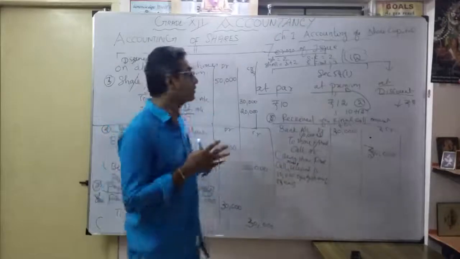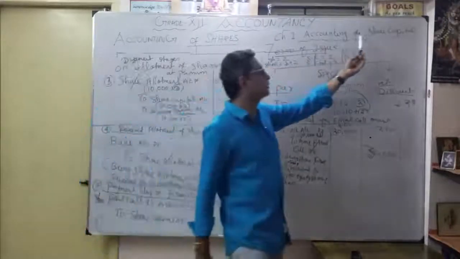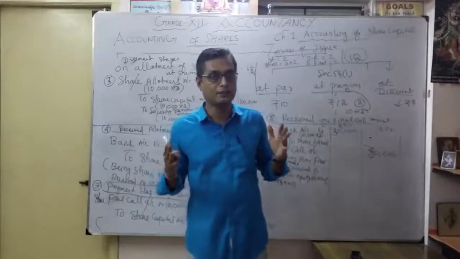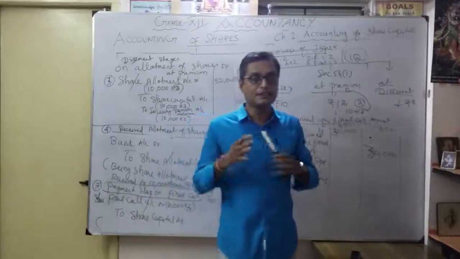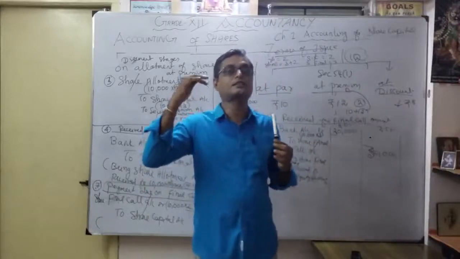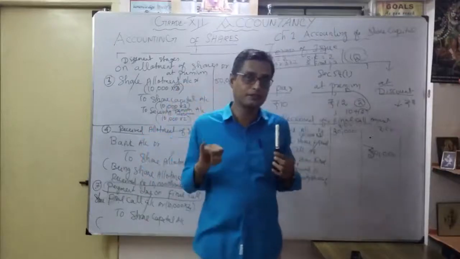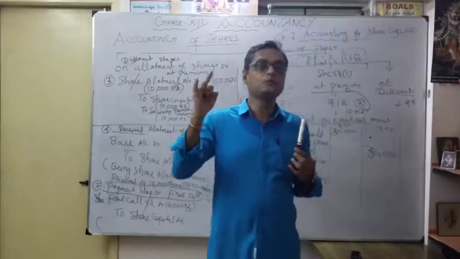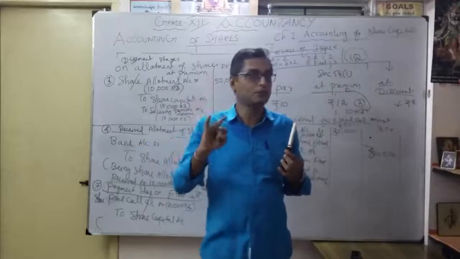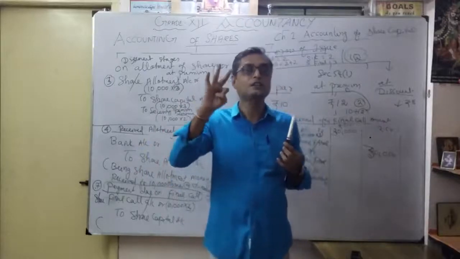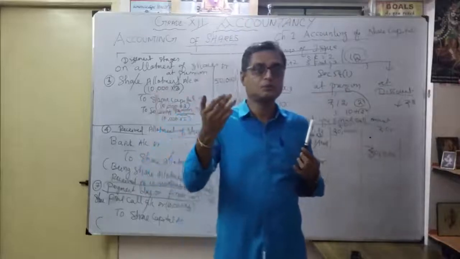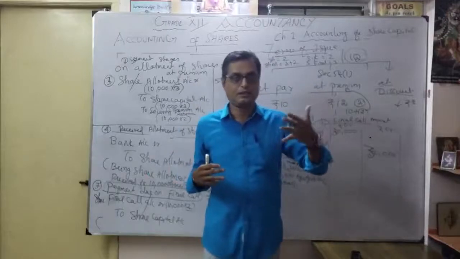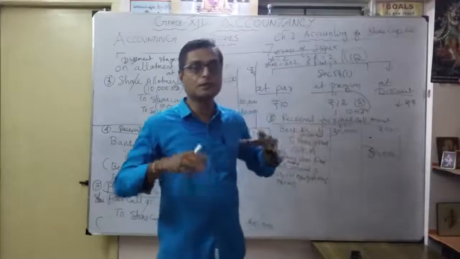That's why, in accounting for share capital, the journal entry is very, very, very important. You should be very strong in journal entries: how to form a journal entry. So the heading is very important. At what stages are you going to record the transaction? At the time of receipt of application, then allotment, and thereafter if any premium is there, how to pass the entry for the security premium reserve account. Thereafter, how many calls? If it's the first call, the due entry and payment entry. Then the second call, due entry and payment entry. That's what you should practice first for the journal entries. Thereafter, when you work out the problems, you will understand very clearly.